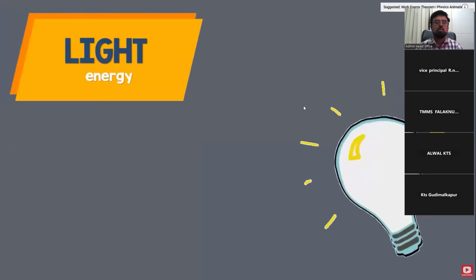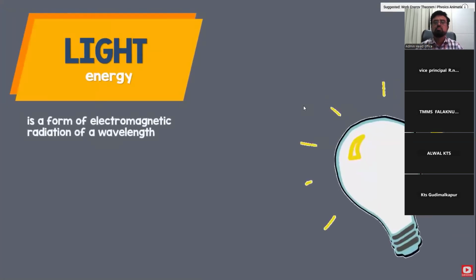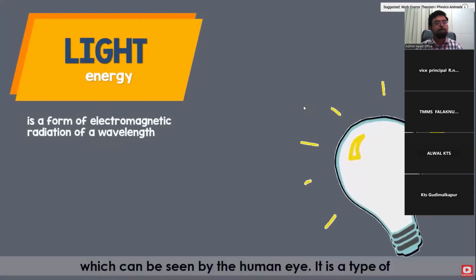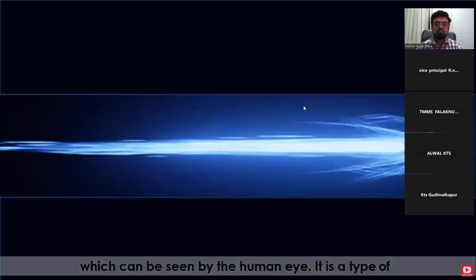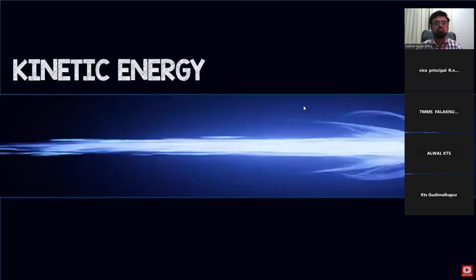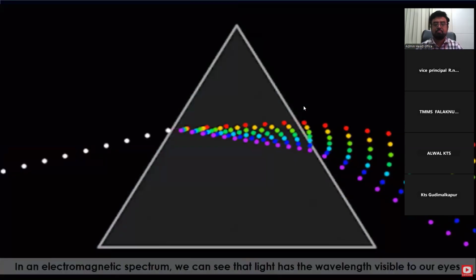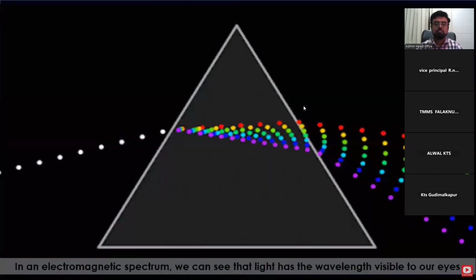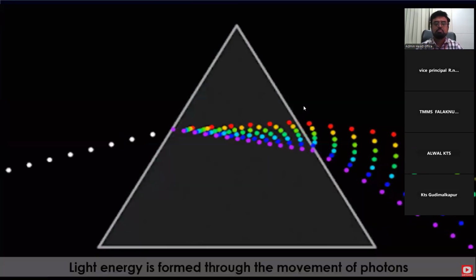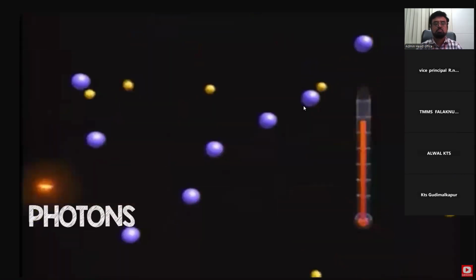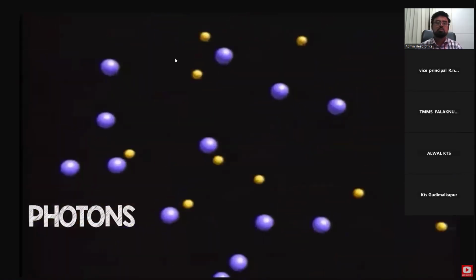Light energy is a form of electromagnetic radiation of a wavelength which can be seen by the human eye. It is a type of kinetic energy. In the electromagnetic spectrum, we can see that light has the wavelength visible to our eyes. Light energy is formed through the movement of photons. Photons are like tiny packets of energy.